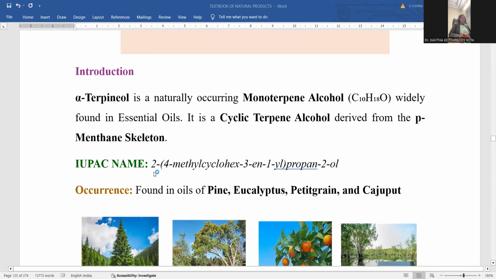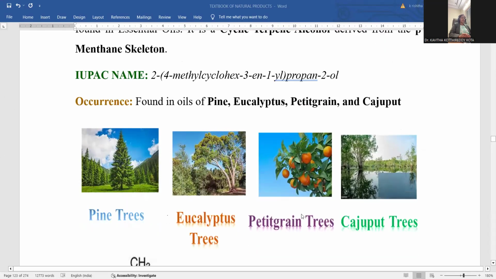Now the IUPAC nomenclature. IUPAC means International Union of Pure and Applied Chemistry. 2-(4-methylcyclohex-3-en-1-yl)propan-2-ol is the IUPAC name for the given compound. Let me repeat: 2-(4-methylcyclohex-3-en-1-yl)propan-2-ol is the IUPAC name for alpha terpineol.